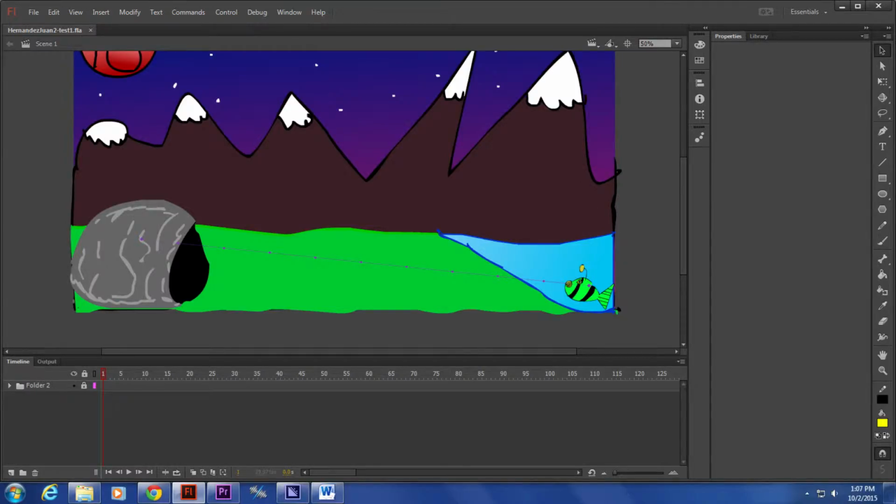Animation test. What I did for this animation was I used a brush tool to draw my background, then went on to the symbols to create my fish and the cave. I used motion tweens to create the moving fish to dive into the cave.